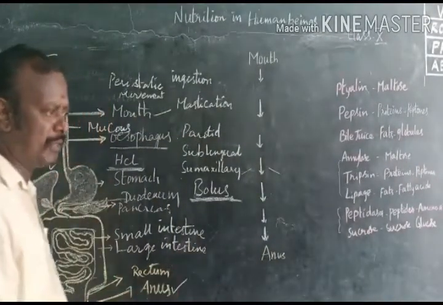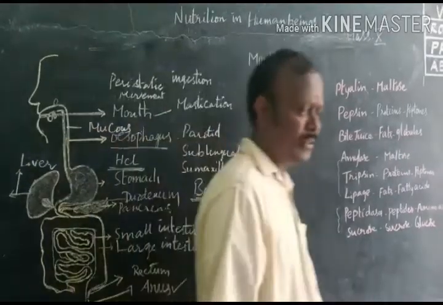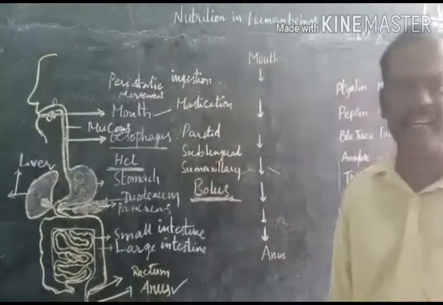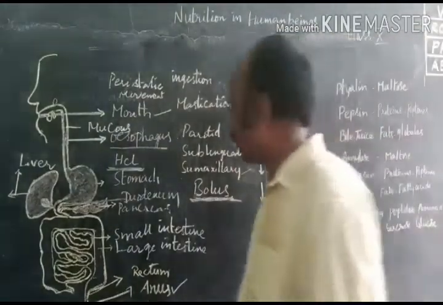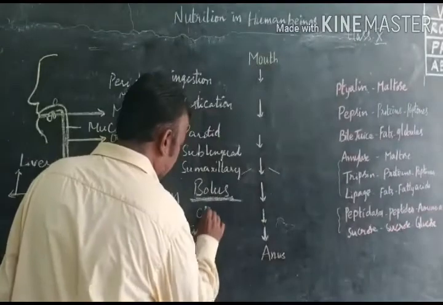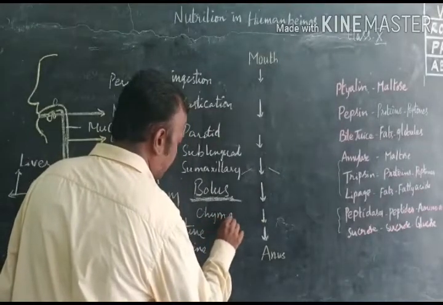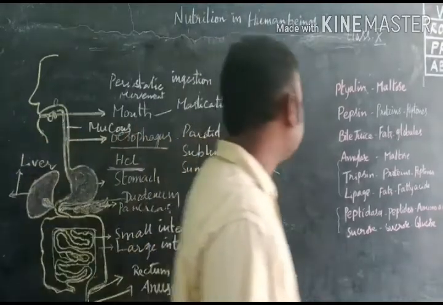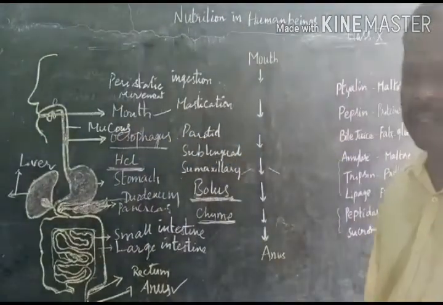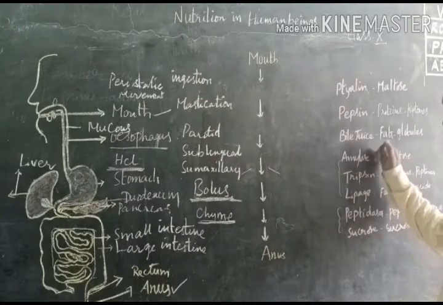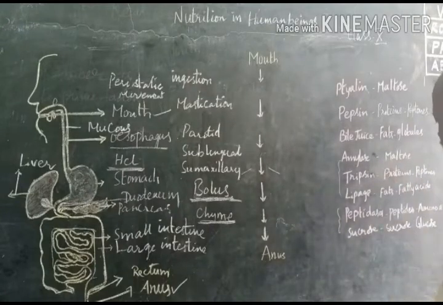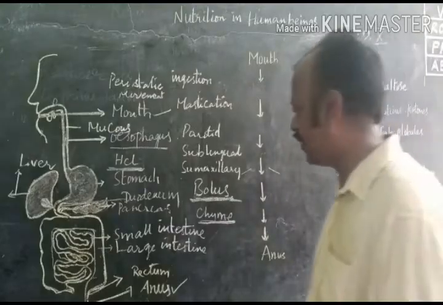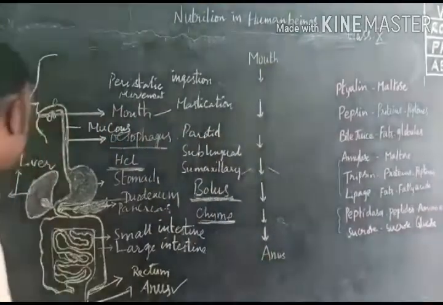In the stomach, there are different types of digestive juices. Enzymes are released, and with the help of these enzymes food is digested. That food is called chyme. What are the enzymes released? Ptyalin, pepsin, amylase, trypsin, lipase, peptidase, sucrase and bile juice. These enzymes are released in the digestive system.